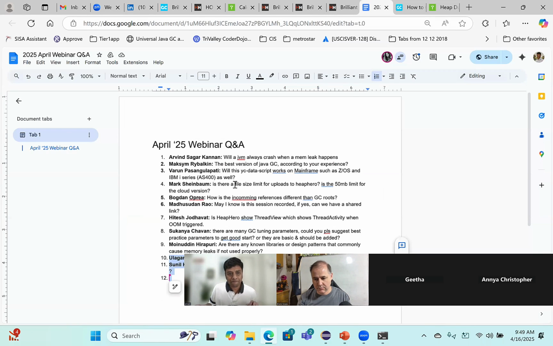Okay. So how is incoming reference different from GC roots? Bogdan, both are the same. With incoming references, I walk step by step: this object is referenced by this object, referenced by this, and I can go all the way to the GC root. Through incoming references, I'm just walking through to get to the GC root. Both are the same only.